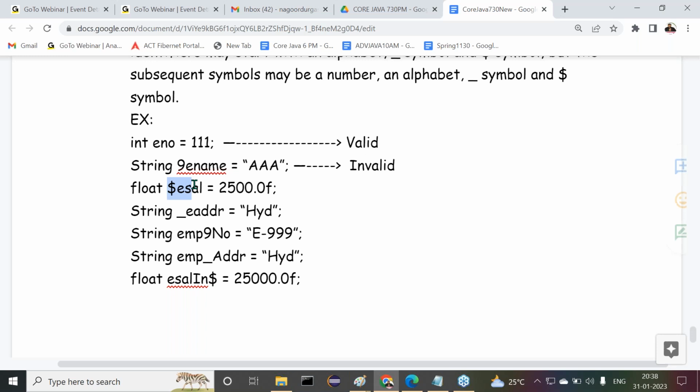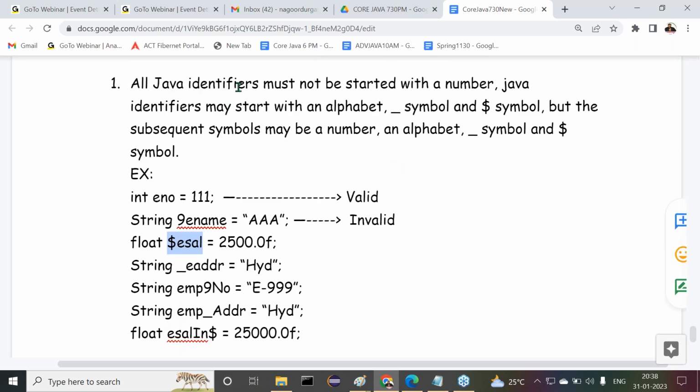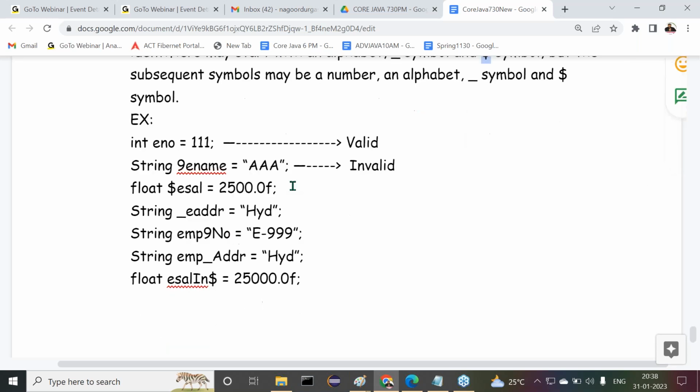Next one is $ESL. Valid or invalid? Please remember this rule: all Java identifiers must not be started with a number. Java identifiers may start with an alphabet. Next, underscore symbol, is it possible? Possible. And dollar, is it possible? Possible. So this is definitely valid. Next one: string _EADDR. Started with what? Underscore. Valid or invalid?